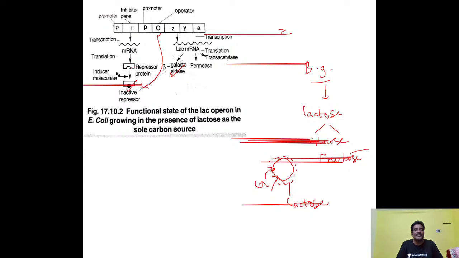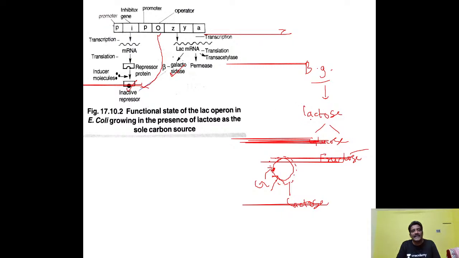It will not function now. Whenever the repressor protein is free from the operator gene, immediately RNA polymerase binds to the promoter region. With addition of nucleotides for transcription, mRNA synthesis, it moves, and the operator gene opens and allows the RNA polymerase towards the structural genes Z, Y, A. ZYA will now be functional. The Z gene by transcription synthesizes mRNA, and from the mRNA the beta galactosidase enzyme is synthesized.